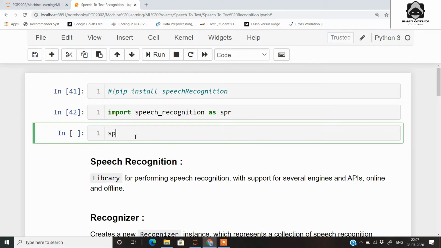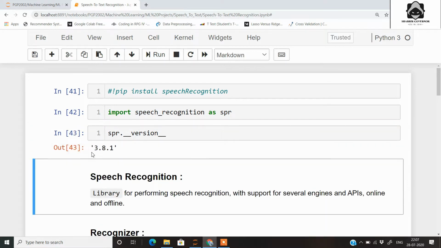So for that we have the command as __version__, which is a special method. So you can see here that you have version 3.8.1. You can also choose any other version if you like. Most of the functioning is already same.